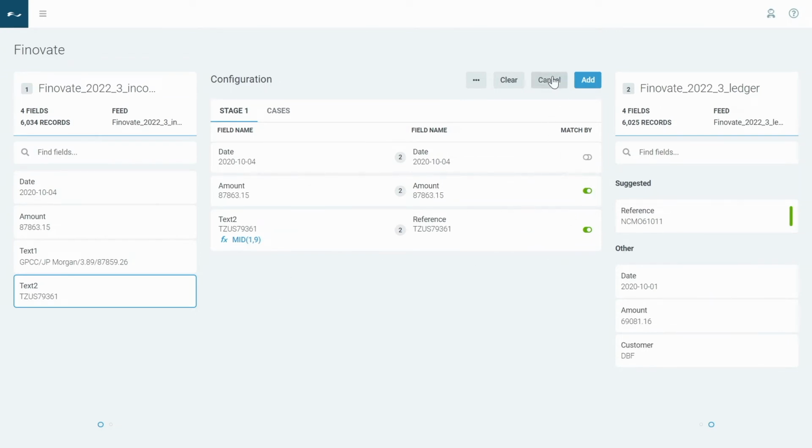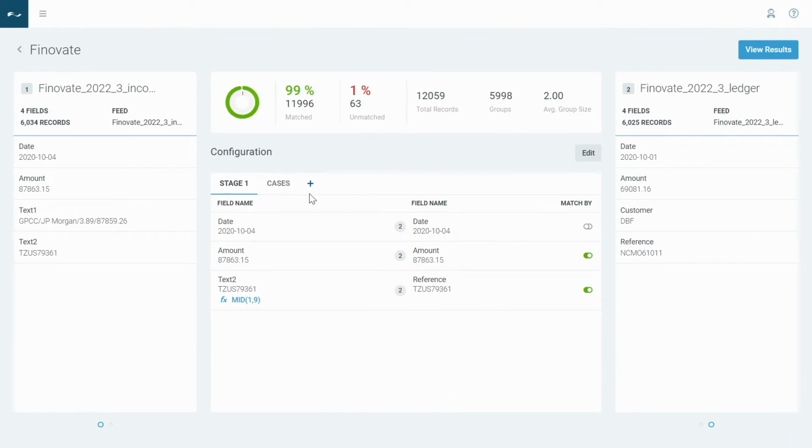It's really that easy. What we could also do is add another stage. We could ask the AI to go off and try and match even more data if we wanted. But what I'm going to do now is show you the results, and then we'll look at some of the machine learning that the solution is able to do on top of the AI it's just applied here.